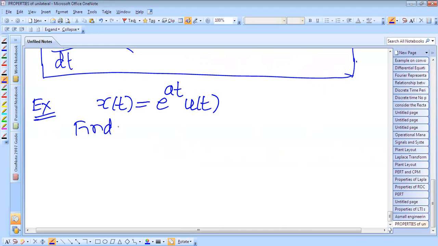Find the Laplace transform of dx of t dt by the direct calculation, what we have seen from the above equation.